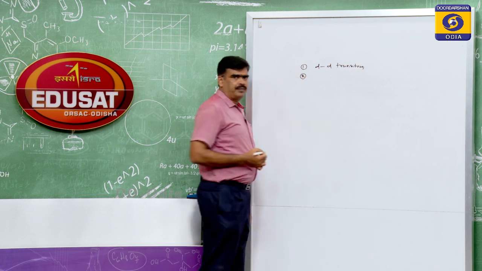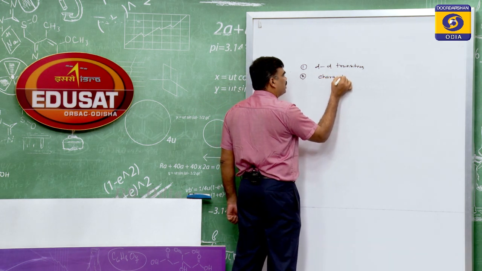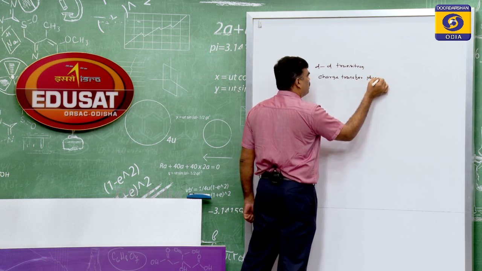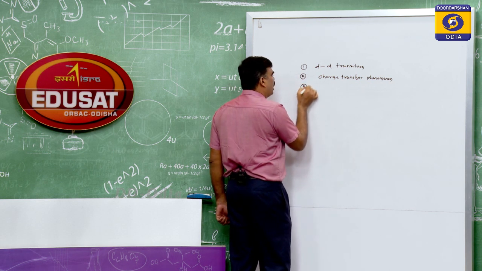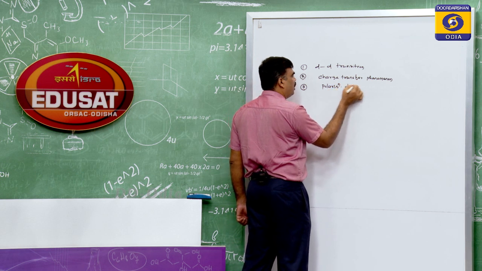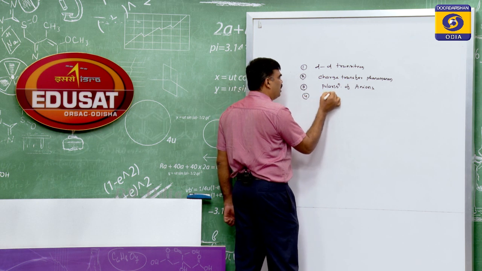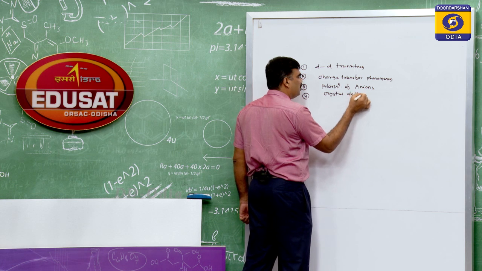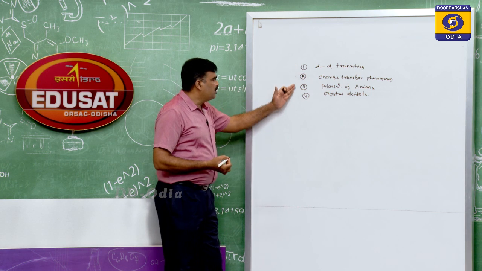Number two, charge transfer phenomenon. Third is polarization of anions. Fourth is maybe crystal defect. Due to these four reasons, transition metal compounds are colored.